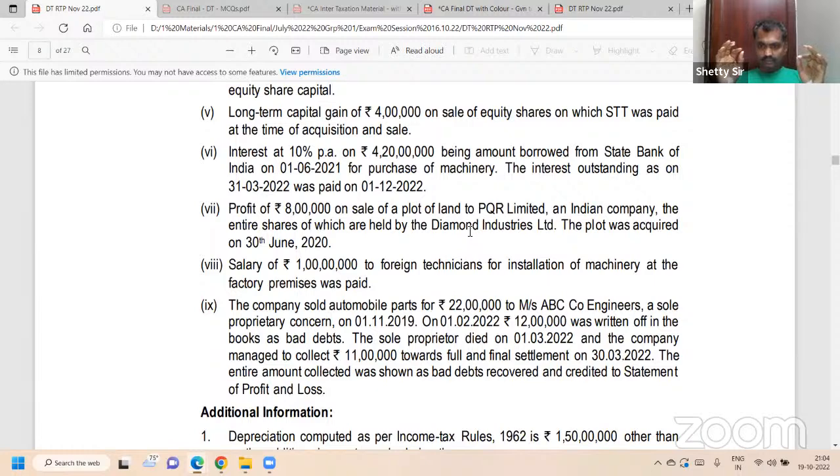Next line. Therefore, total effective bad debts is equal to 22 minus 11 lakh, which is equal to 11 lakh. Correct? 12 lakh debited to P&L.